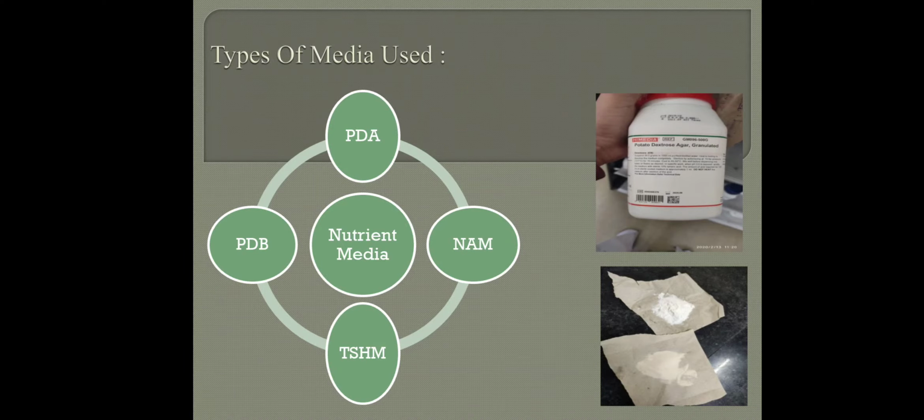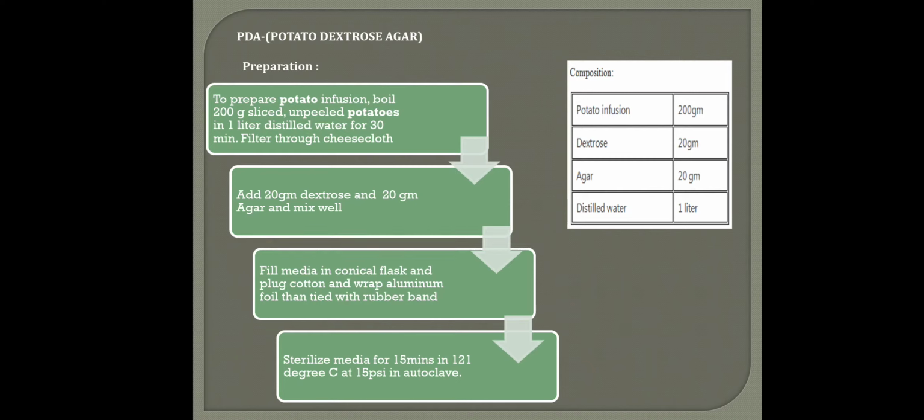And then there is nutrient agar medium. This can also be used. So these were the types of media. Now a brief description of these media, starting with potato dextrose agar. It is a fairly simple method of preparation, and in this we use 200 grams of sliced and unpeeled potatoes, and we boil these slices in 1 liter of distilled water for 30 minutes.